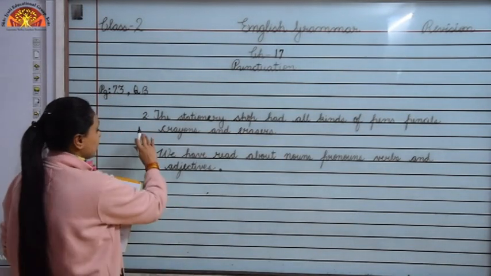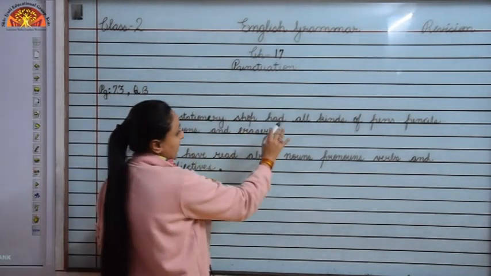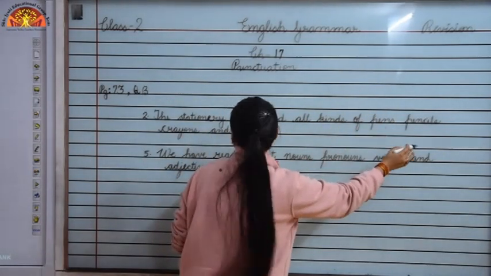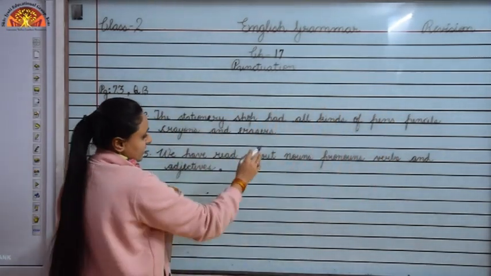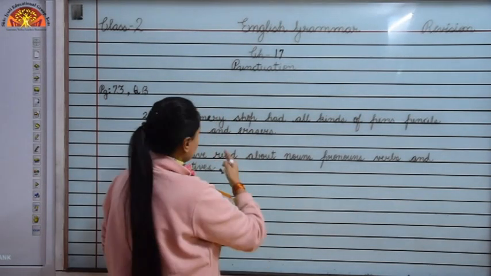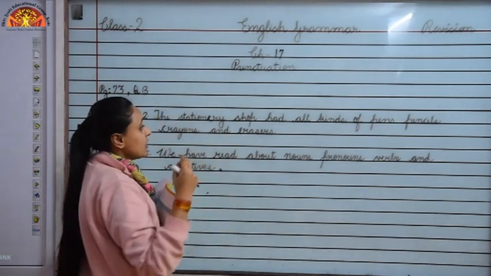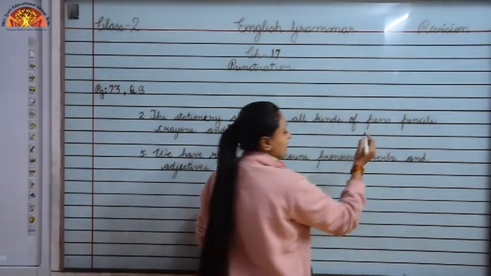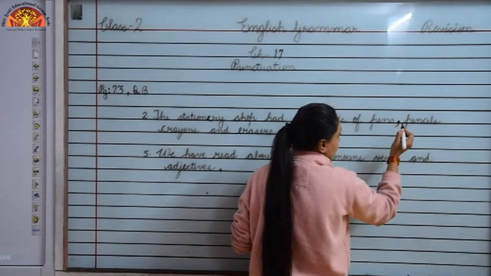Okay, let us see number 2. The stationery shop had all kinds of pens, pencils, crayons and erasers. So children, here we are talking about a stationery shop and it has all kinds of pens and pencils. Look, so we use comma to separate it, okay.